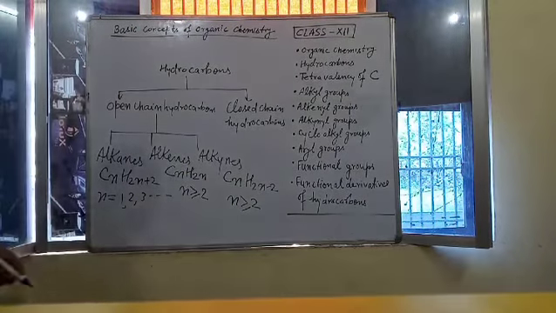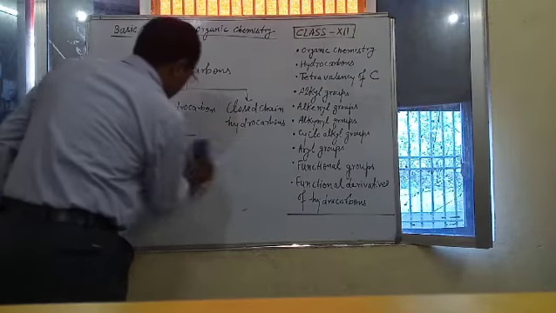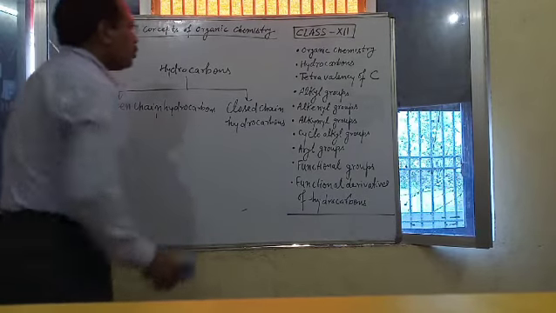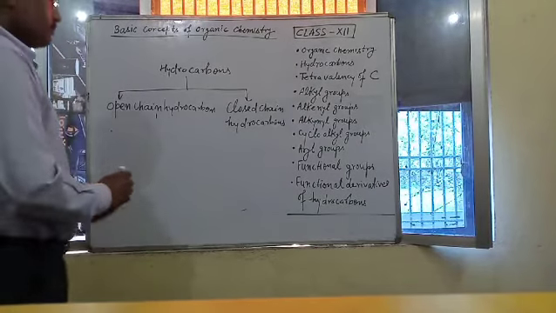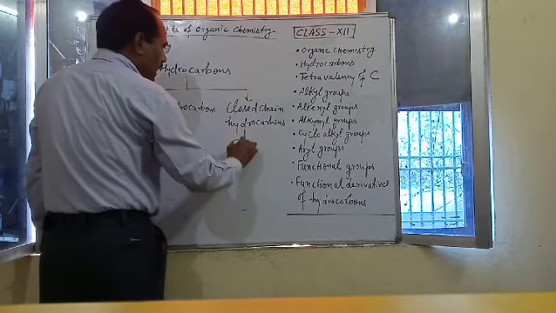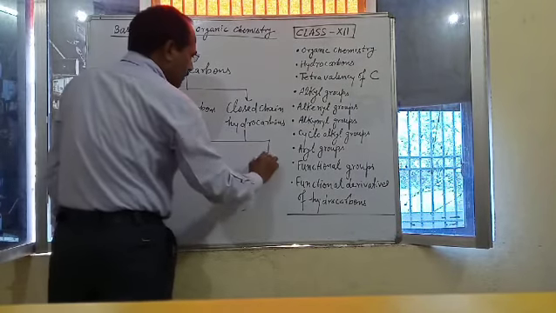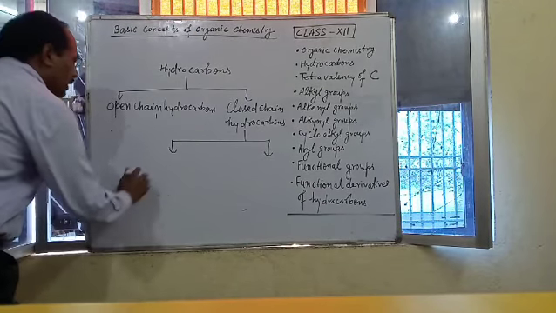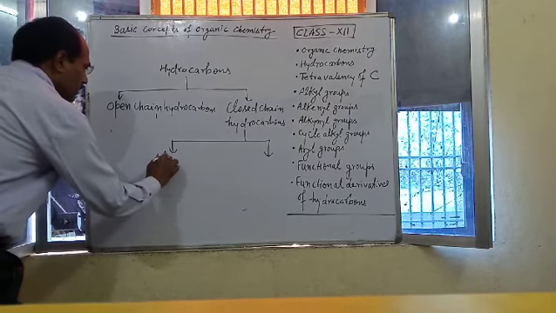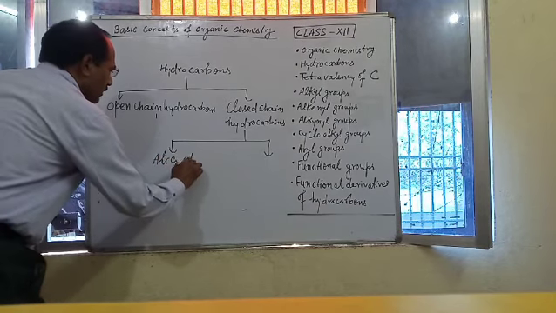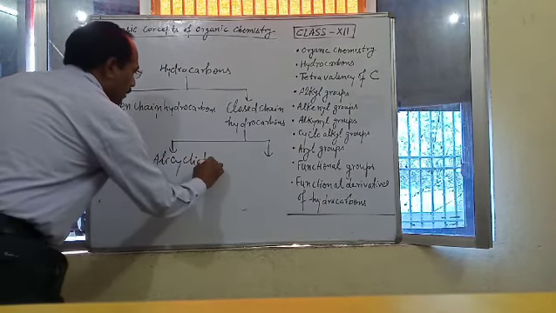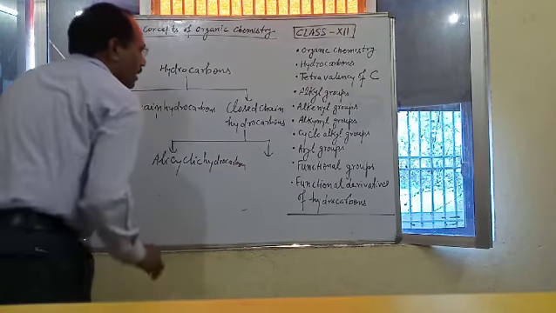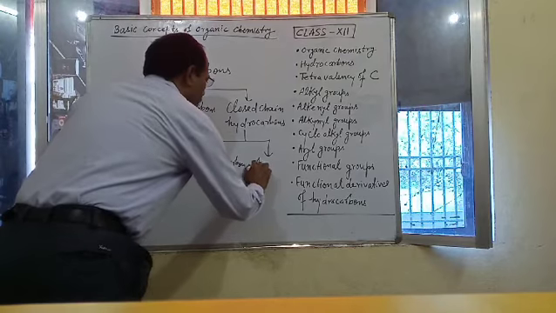Now, about closed chain hydrocarbons. Closed chain hydrocarbons are further classified as alicyclic hydrocarbons and aromatic hydrocarbons.